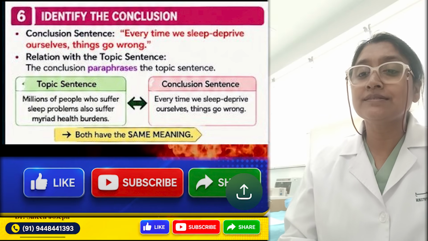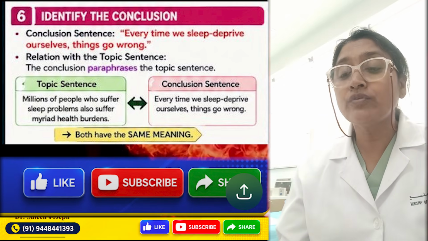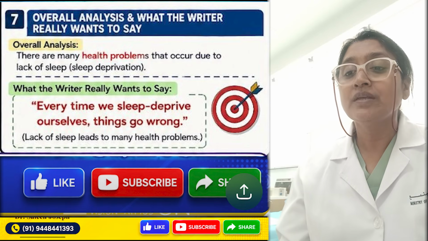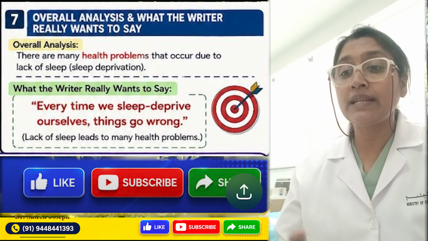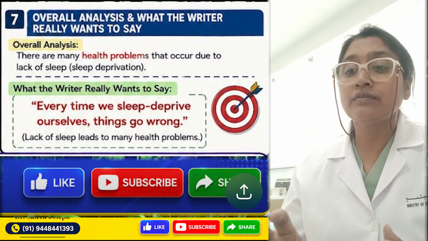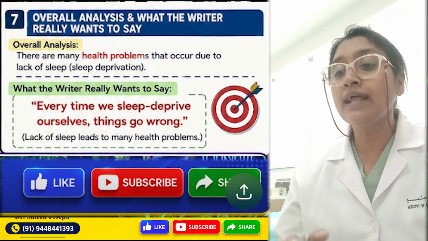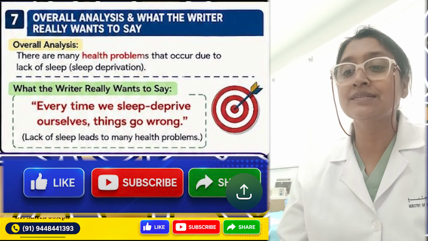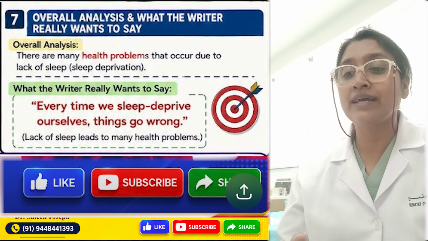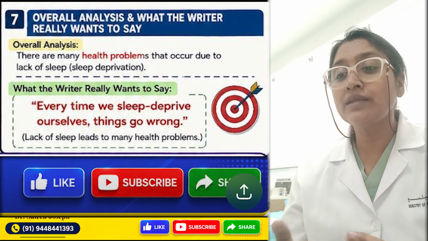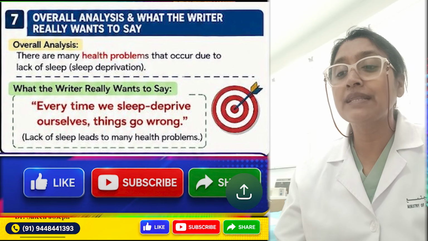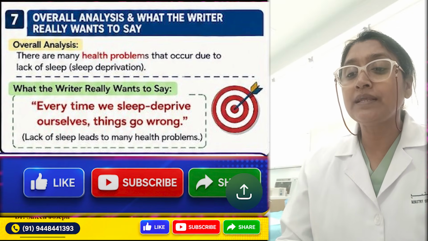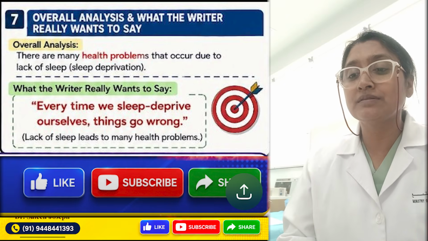So let's see what the 7th point is. Overall analysis, what the writer really wants to say. So my overall analysis from the text: there are many health problems that occur due to lack of sleep or sleep deprivation. This is the overall analysis. And what the writer really wants to say is, every time we sleep deprive ourselves, things go wrong. Lack of sleep leads to many health problems.